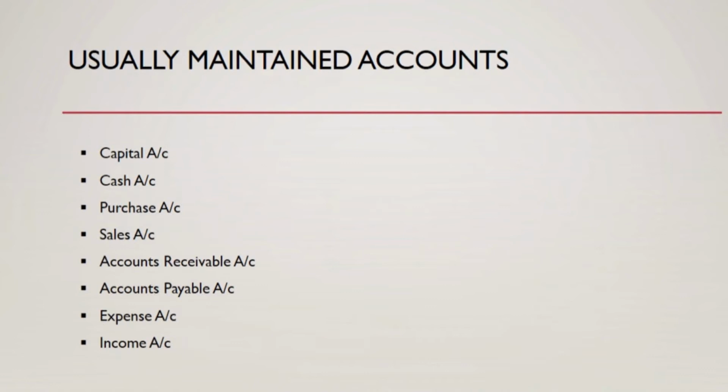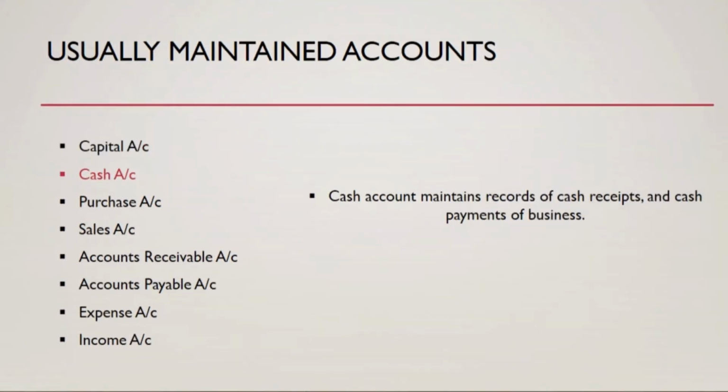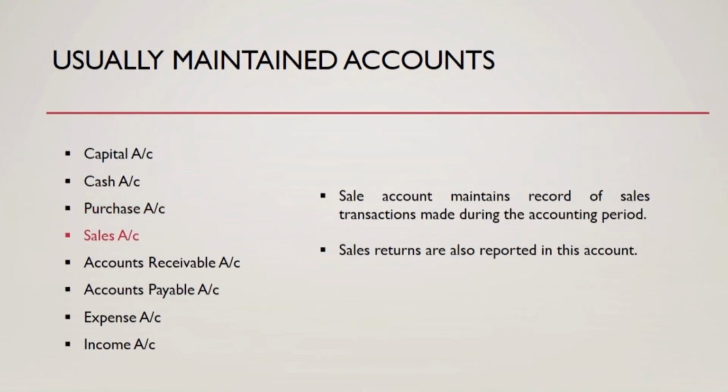The capital account maintains records of money invested in the business and money withdrawn from the business. The cash account, which we just saw earlier, maintains records of cash receipts and cash payments of the business. The purchase account maintains records of purchases, with their dates and totals, and any purchase returns which have been made for a given period. Similarly, the sales account maintains records of sales transactions, and any sales returns for a given period.